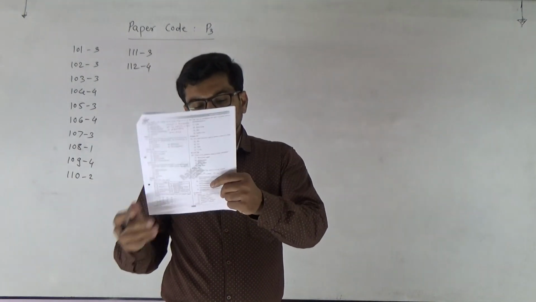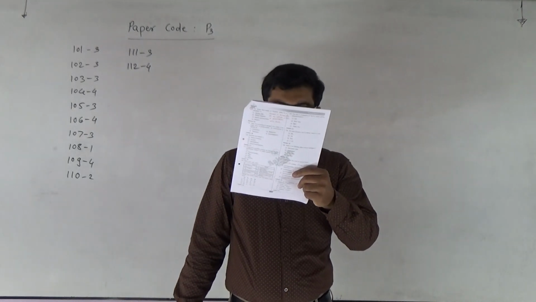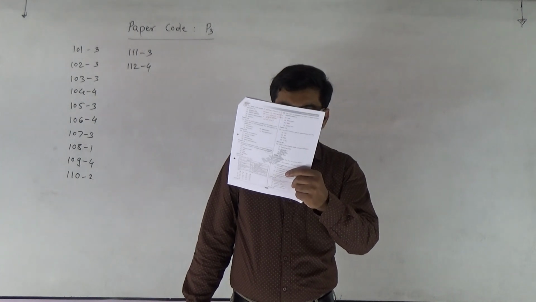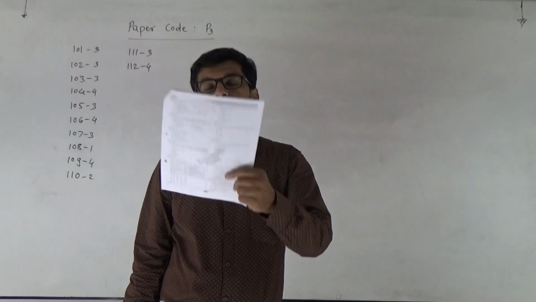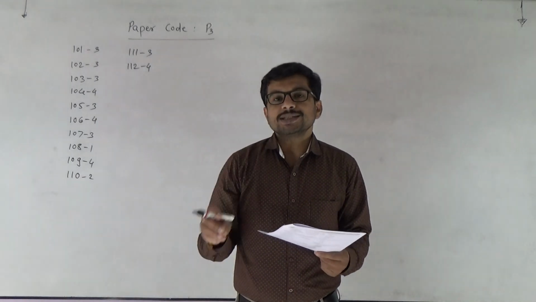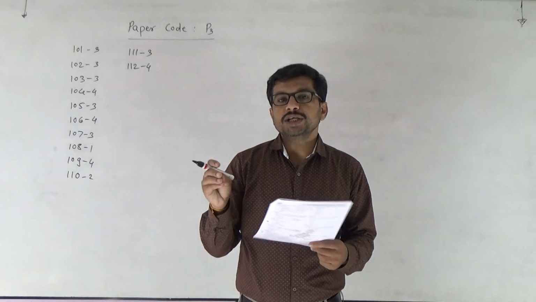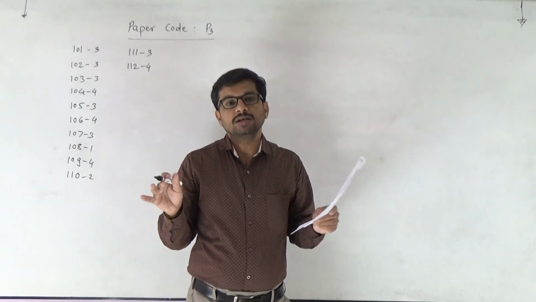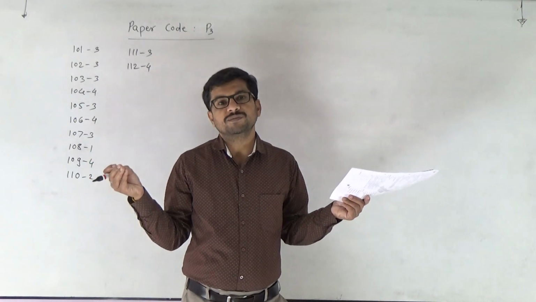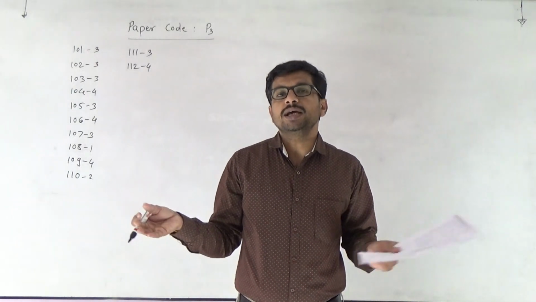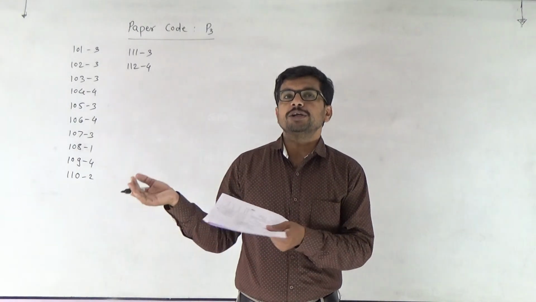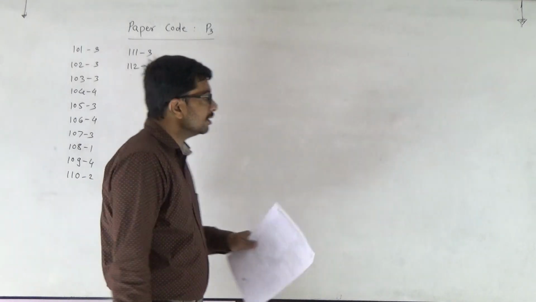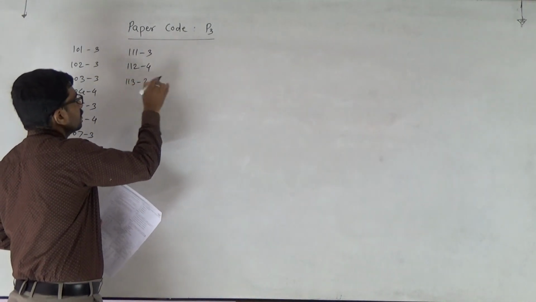Then comes 113. The term used for the transfer of pollen grains from anthers of one plant to stigma of different plant, which during pollination brings genetically different types of pollen grains together. This is the type of pollination which is called xenogamy. In xenogamy, two different plants are involved, not different species, and that is why the pollen grains from the different plants are deposited on the stigma. So the answer to 113 is the second, xenogamy.